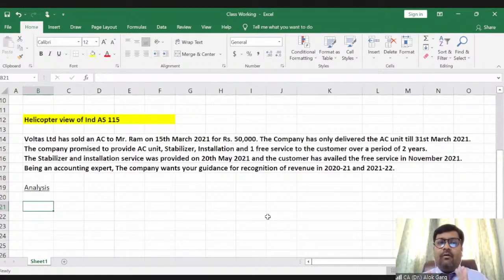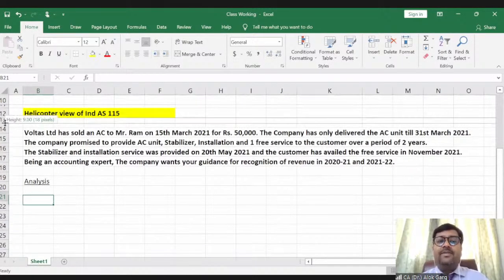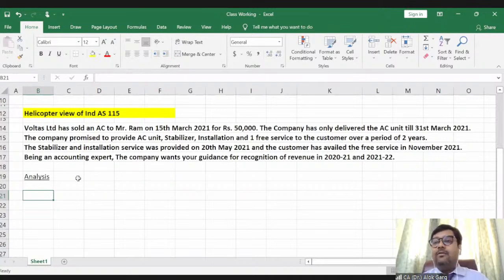So as of now, I am only giving you the helicopter view of Ind AS 115 going through these 5 steps. I'll take you through all these 5 steps one by one in these 5 classes with all the complexities and nitty-gritties, and I will cover the maximum questions from your study material. So you will have a revision, a practice, and an understanding of study material questions as well, right guys?